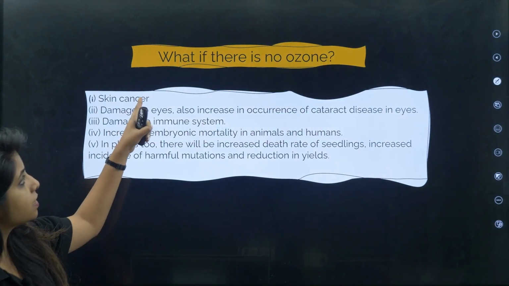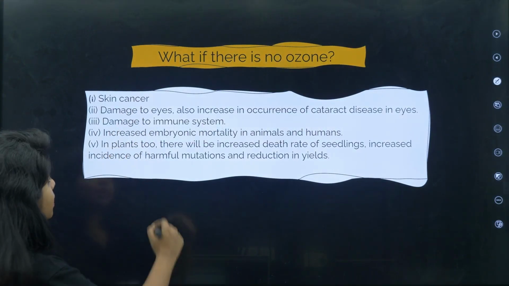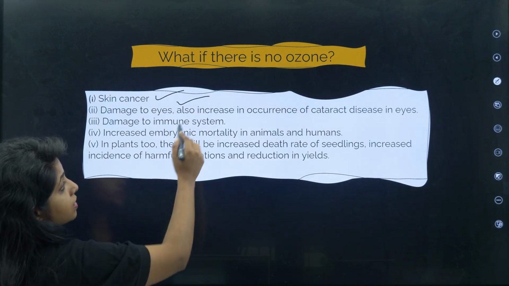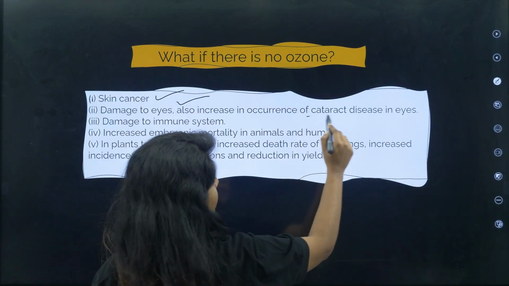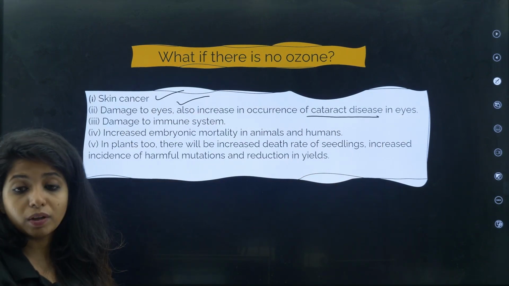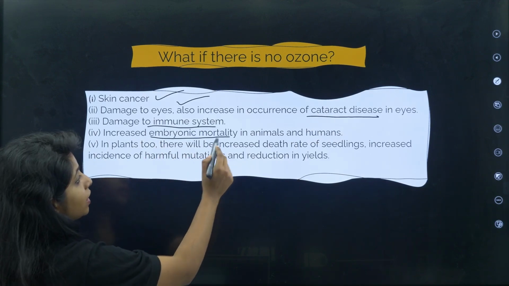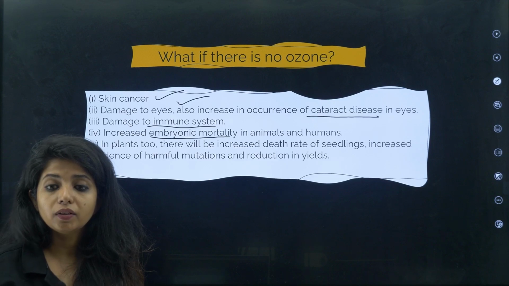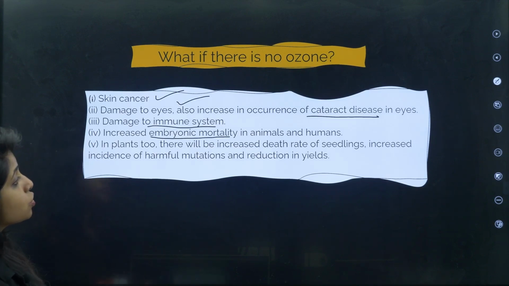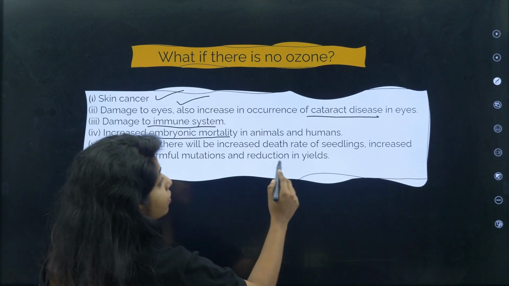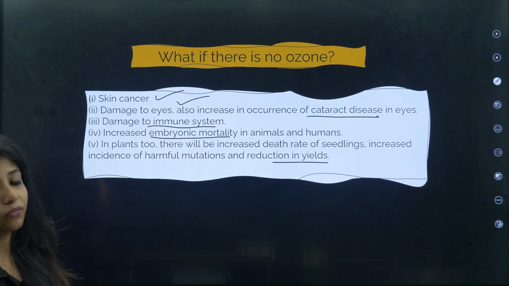Okay, skin cancer, these are again very important things. Skin cancer will be caused, damage to eyes, okay, cataract will be caused, there will be a hole in the retina. That is what you mean by cataract. Damage to the immune system, increased embryonic mortality, as an embryo which is there in the womb of the mother, it will also die. Okay, in plants too, there will be increased death rate of seedlings, increased incidence of harmful mutation and reduction in yields. Lots and lots of things will be happening for us.